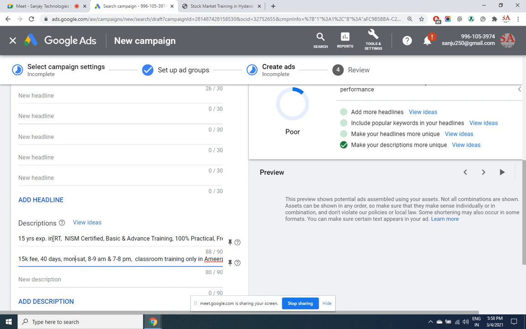So always create dull ad in SEM. Create non-attractive ads. That's what you want. We want only the genuine people to click on an ad, not because it is attractive they are clicking. If it is attractive, that means you are pushing them. If it is not attractive, you are pulling them.